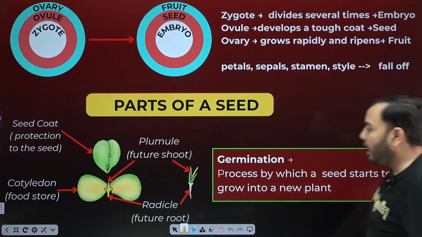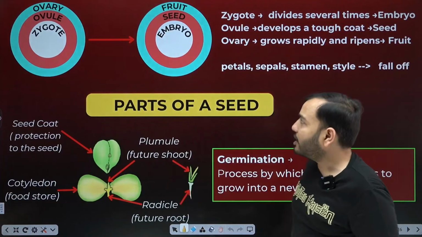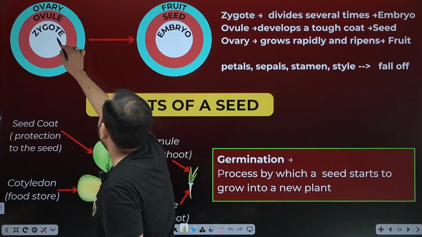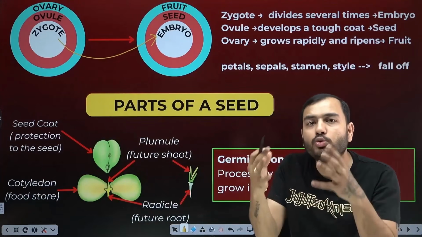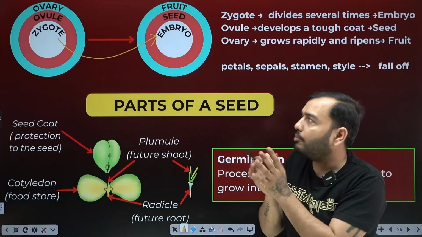Come on, let's move forward. Yes, now understand one thing. What did your zygote become? It becomes an embryo. The zygote was a single cell. It divides 2, 4, 8 and so on, and a ball of cells, the embryo, was formed.